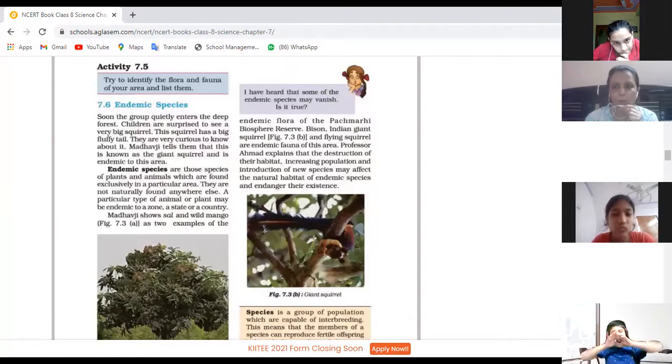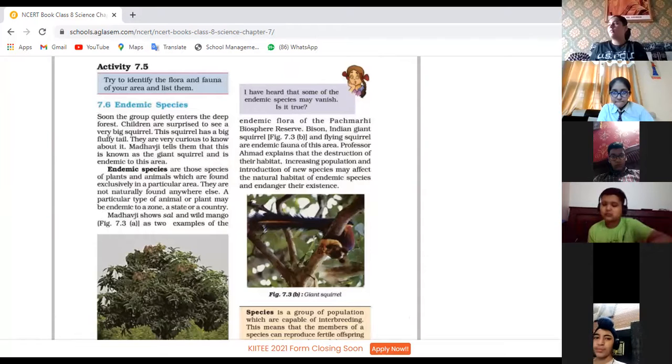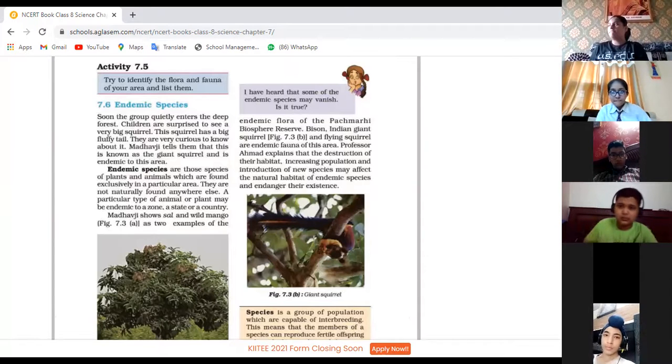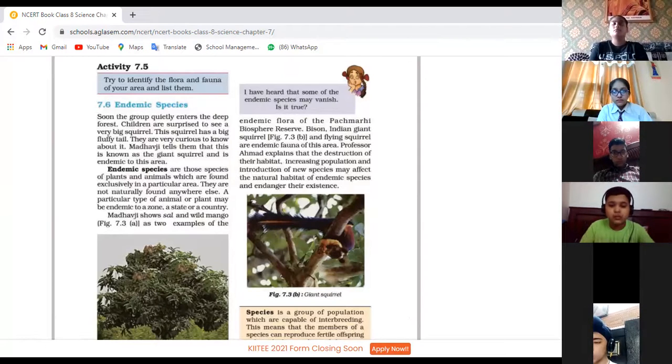Let's see now what we mean by endemic species, and let's discuss a few examples of endemic species. Okay, Prabsith, continue reading. Endemic species.